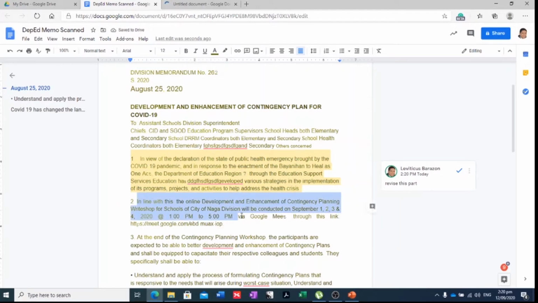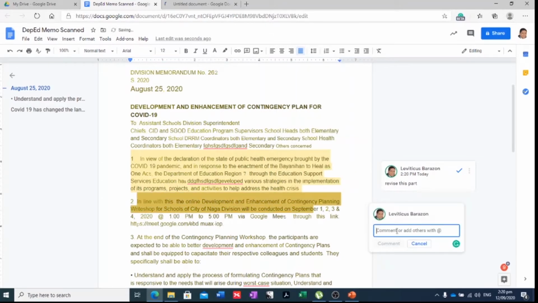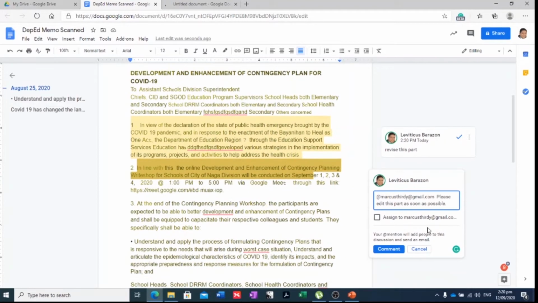Let's say, for example, I want to be very specific and I want to add more people. Let's say I want to add myself, or another person, to capture their attention regarding this one. So I can add a comment. I can add others by clicking at. Okay. If I click on at, then all the email addresses will appear, and then you can tell the person what to do. So you can tell them, please edit this part as soon as possible. All right, so you also have the option: your mention will add people to this discussion and send an email.